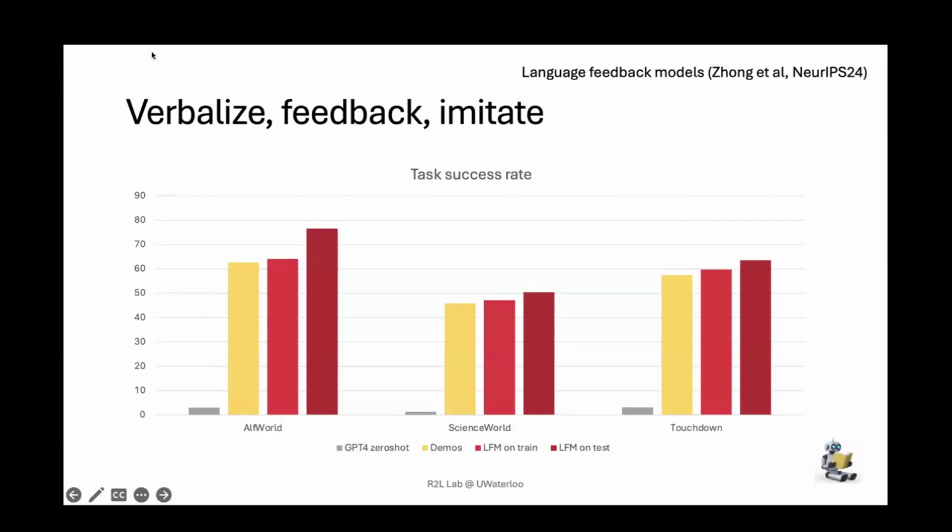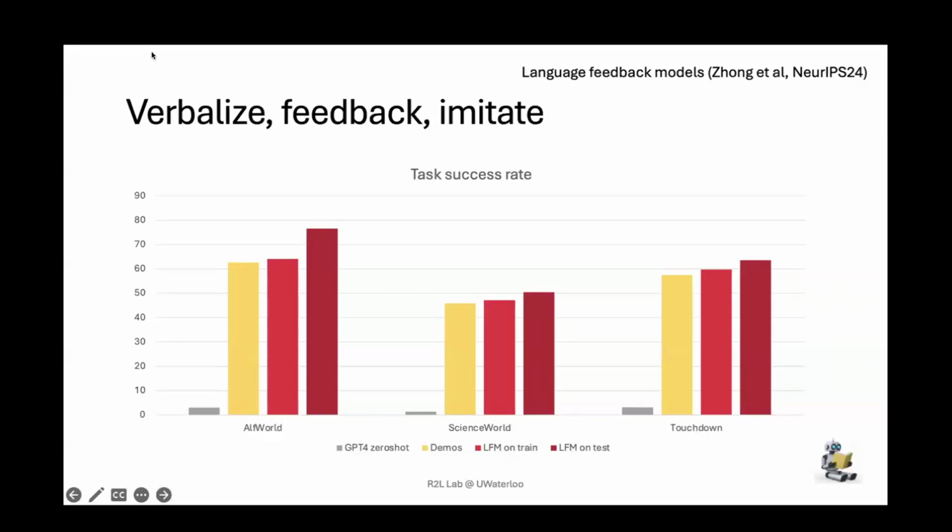On all three environments, we observe that using LFM, which is language feedback models, consistently improved policy. We are already working in this warm start setting. We start with a state-of-the-art policy obtained from imitation learning from demonstrations. Those are the gold bars. When we do language feedback model learning on the training environments, we observe some gains. This is a little bit surprising because the demonstrations already provide gold demonstrations on the training environment. But nevertheless, we observe some gains.